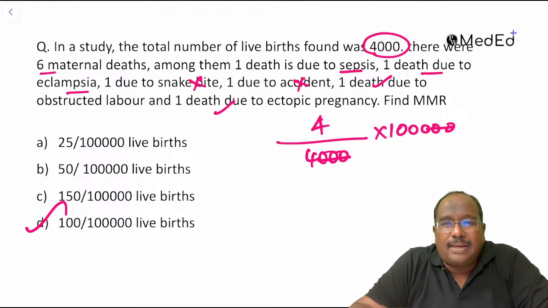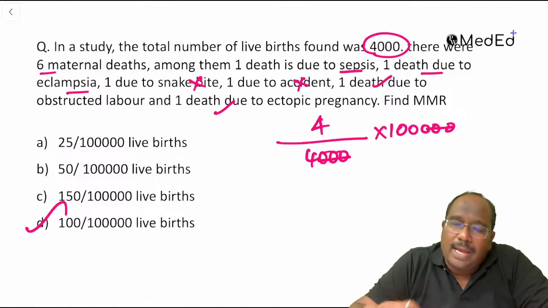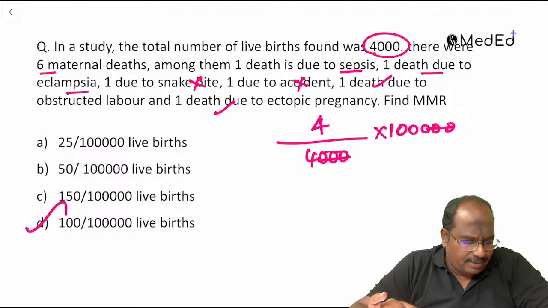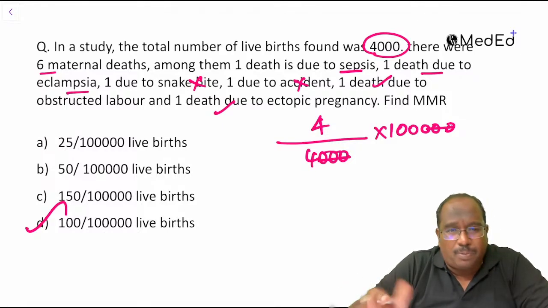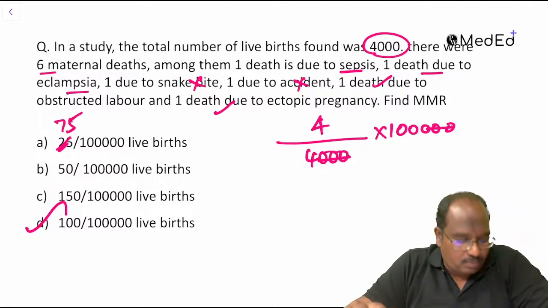Answer is 100. Now it doesn't matter. I think this is the question. It doesn't matter whether 75 is given or not. No problem. The answer is 100 per 1 lakh live births. 75 was there in the option, maybe. No problem, you can make it instead of 725. Fine.